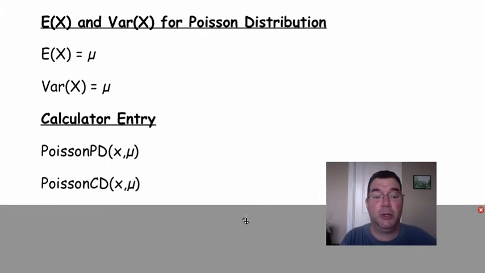Just like with binomial, you have some calculator functions in your catalog as far as the Casio goes. Both PD, probability distribution, and CD, which is cumulative, only need 2 inputs, x and mu. So x being the number of times you want to be successful, and mu being the expected number of times that you will be successful. So that's all you really need to plug into the calculator to do this by calculator.